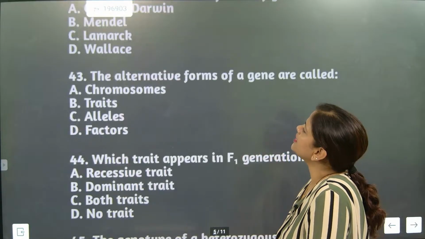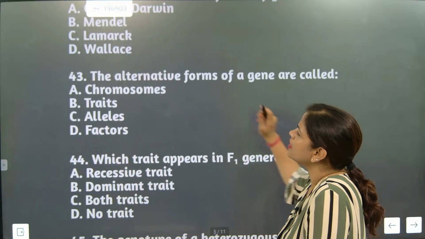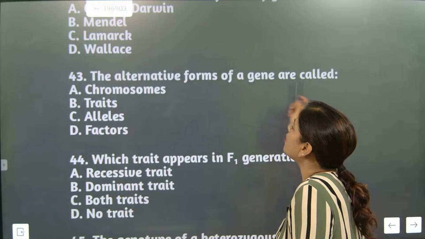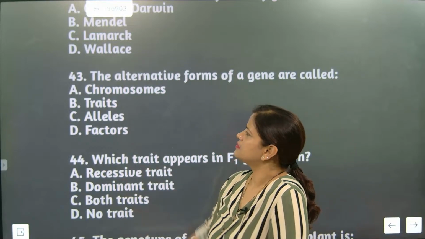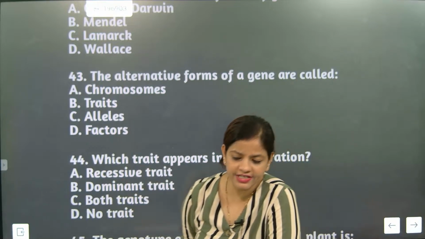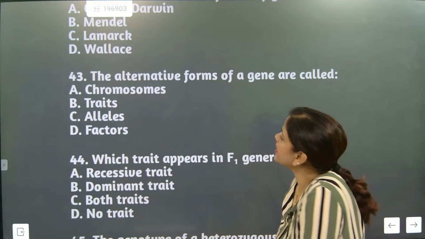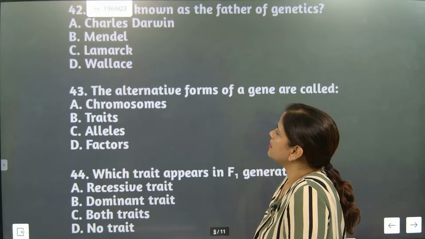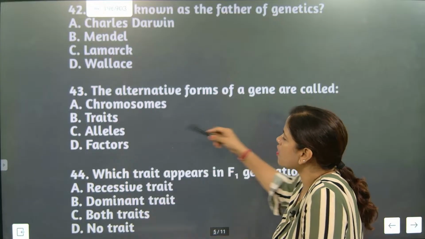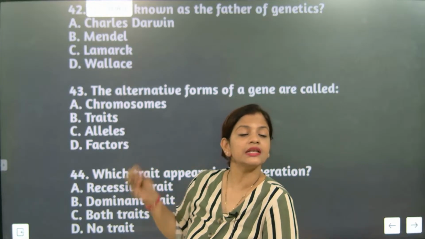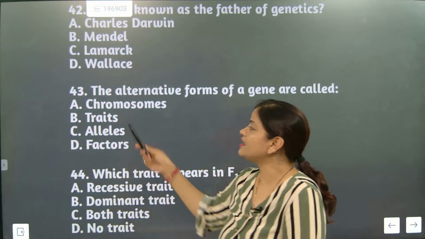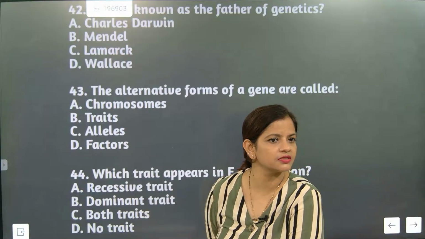What is the alternative form of a gene called? They are called traits. The alternative forms are called traits. And the alternative forms of genes are not called chromosomes. See, what are traits? Traits are characteristics.